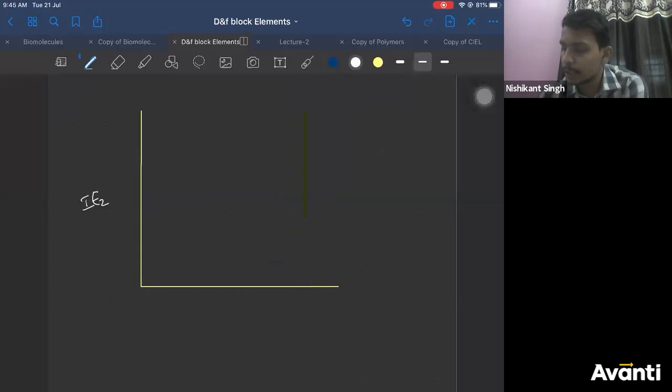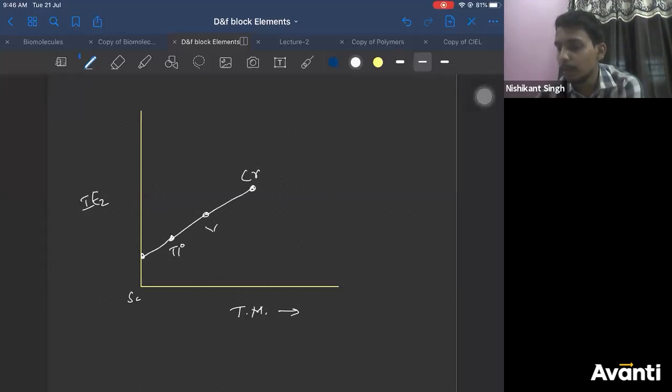Ionization energy 2 versus transition metals. So you can start from scandium or titanium. As you keep on increasing, let's say that you have scandium here, titanium here, vanadium here, chromium here. From chromium to manganese, there will be a slight decrease in the graph. Why? Because chromium is 3d5-4s1. After removing the first electron, you have to remove your second electron from 3d5, which is half filled. So from chromium to manganese, there will be a slight decrease.